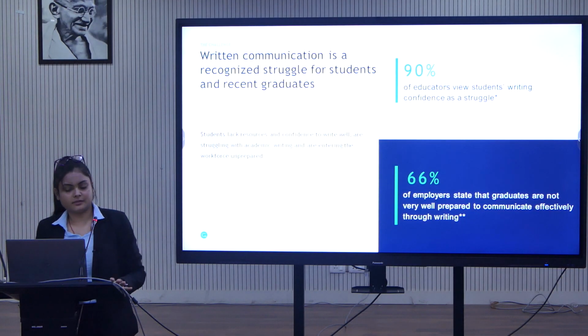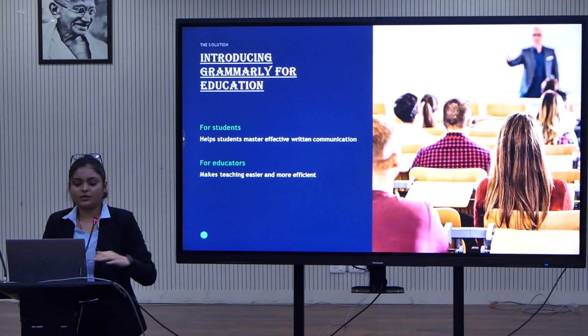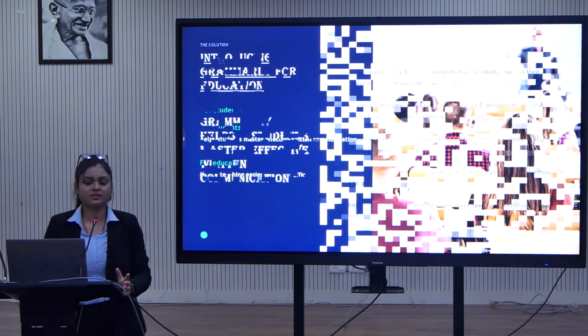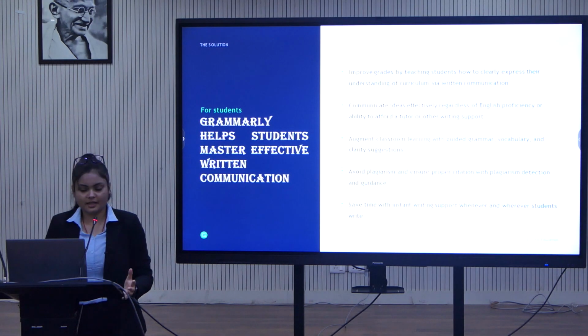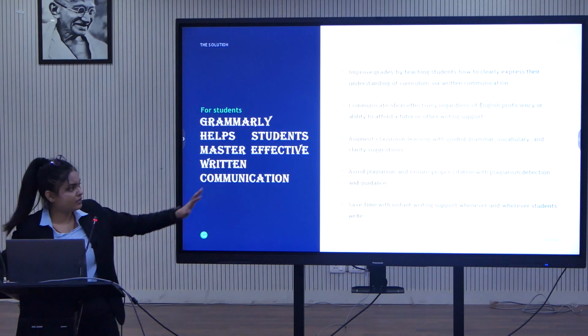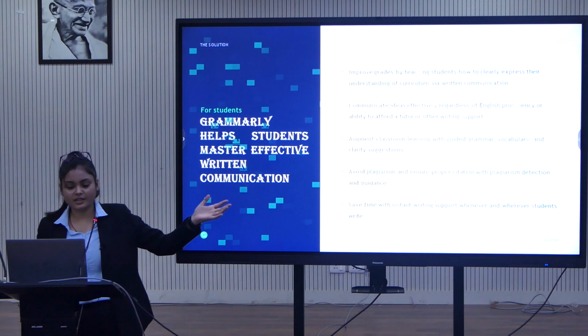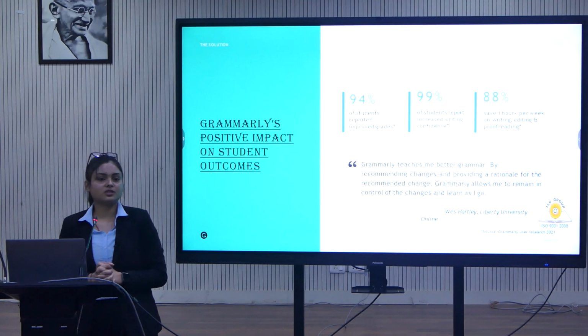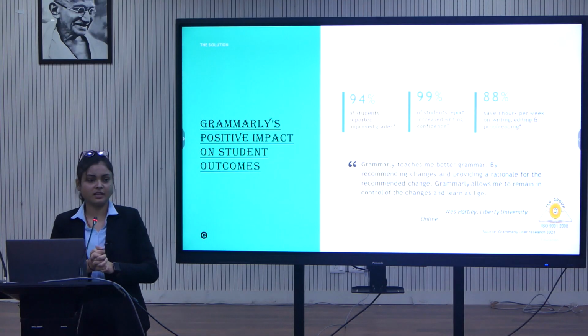Now introducing Grammarly for Education, which Delhi University is already subscribed to. Now these are some of the features. I'm not going into it because we have already covered it. This is a very important thing, after using Grammarly. This is also a survey done globally by Grammarly.